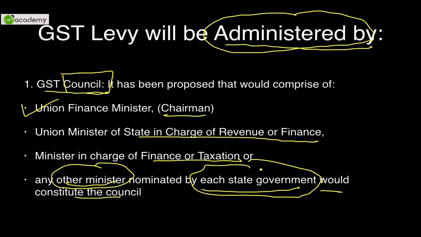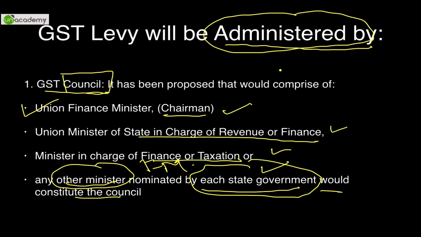By including any minister nominated by the state government, that would most probably be the finance minister of the state, who would also be a part of the GST Council. So as you can see, the state governments' representation in the council is as much as the representation of the central government. So whatever decisions would be taken would be highly democratic, and the spirit of our constitution will be maintained. So the GST Council is a very welcome move.